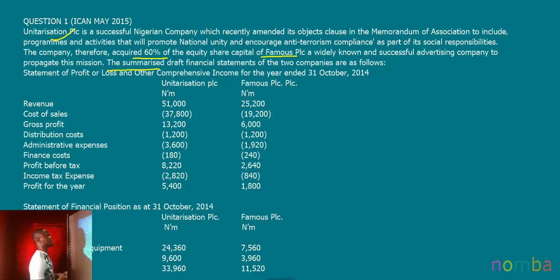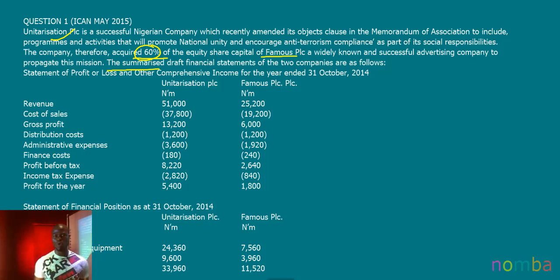Now, in this first paragraph, what is important is that Unitarization PLC acquired 60% equity interest in Famous PLC. And because the acquisition of equity interest is above 50%, this resulted in Famous PLC becoming a subsidiary of Unitarization PLC, which also prompted the preparation of consolidated statements.